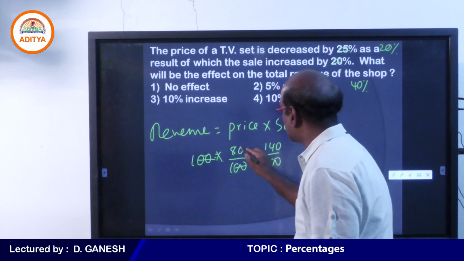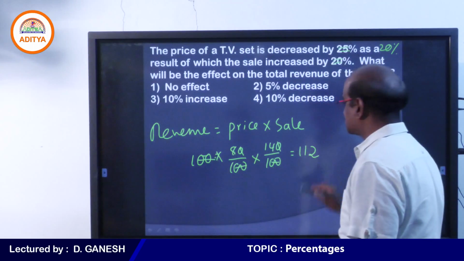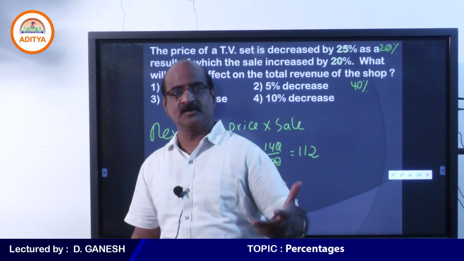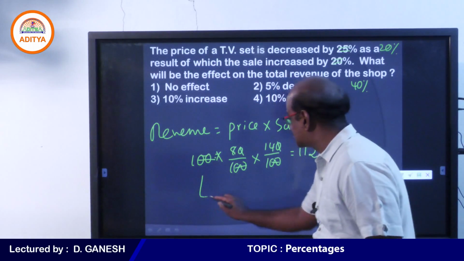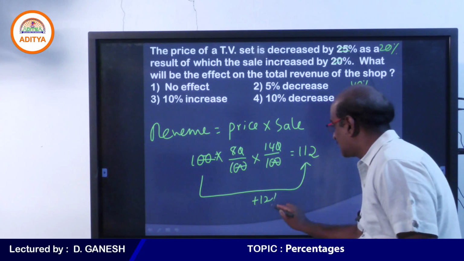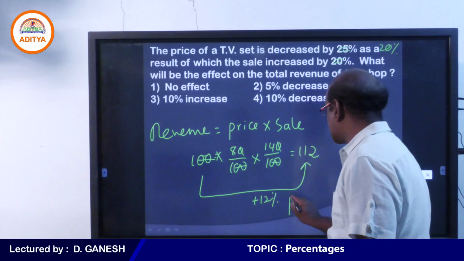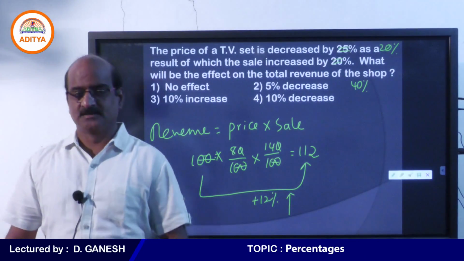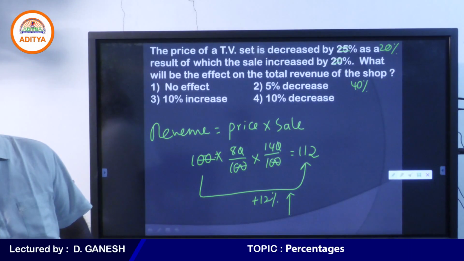Now do the necessary cancellations. Now 14 into 8 is 112. So we thought of starting the revenue with 100 and we took 100. After these two changes, we can see the revenue becomes 112. Therefore, revenue increases by 12%. So from the previous revenue, we can see that there is an increase of 12%. Can move on to the next one.